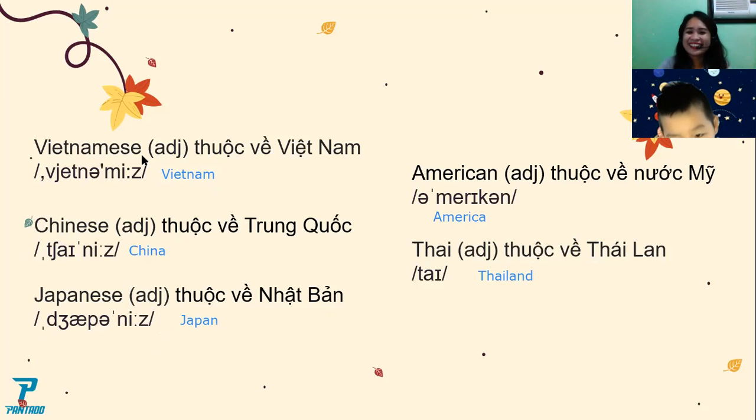Yes, very good. How about the people living in America? American. Wow, good job. How about the people living in Thailand? Thai. Very good.